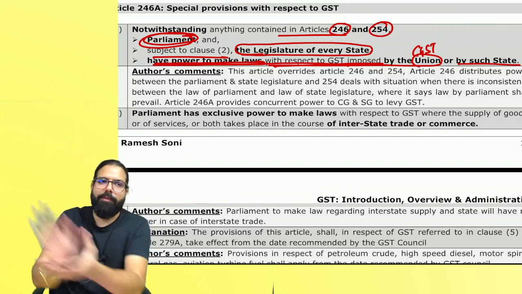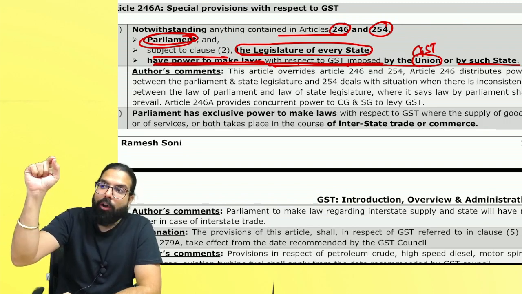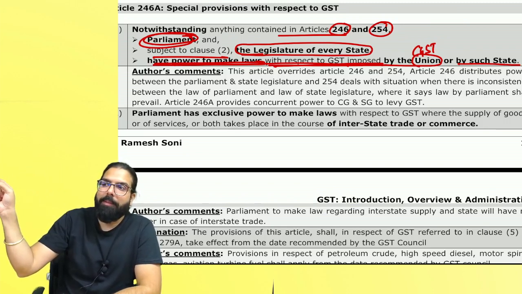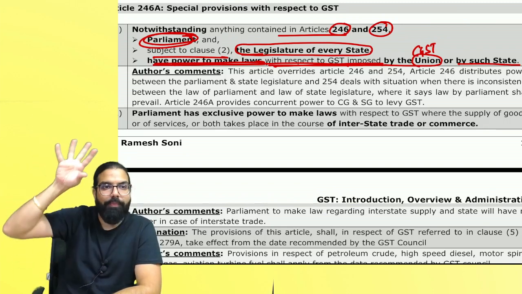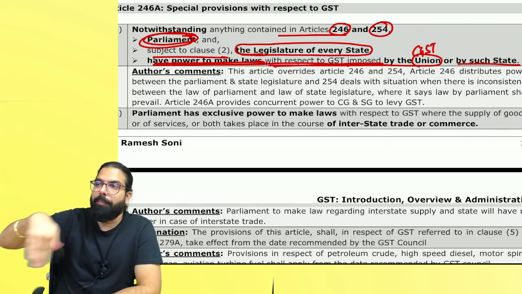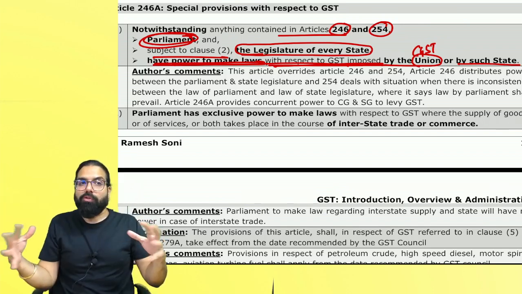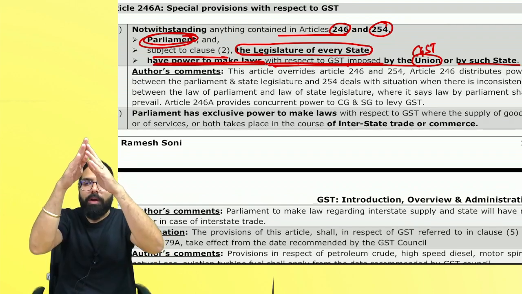Correct? First I told you this. Everyone with me. Now, to make the law, if Parliament makes the law, it is applicable to the whole of India. If the state legislature makes the law, it is applicable only to the state. Now, so that they don't fight, they distributed the power.